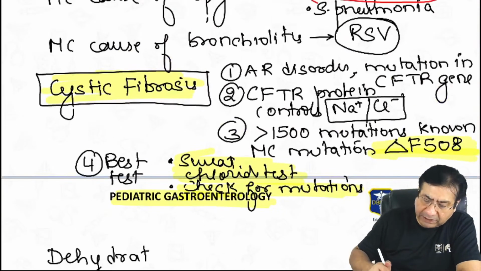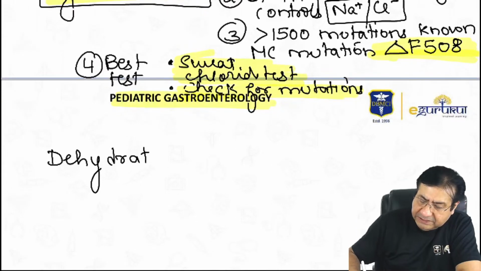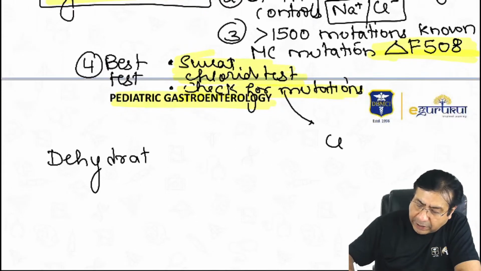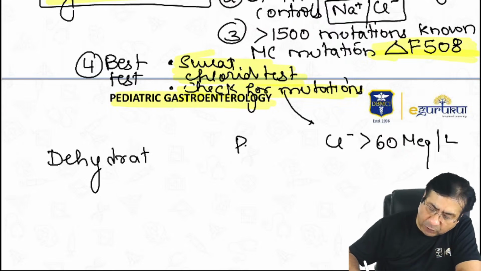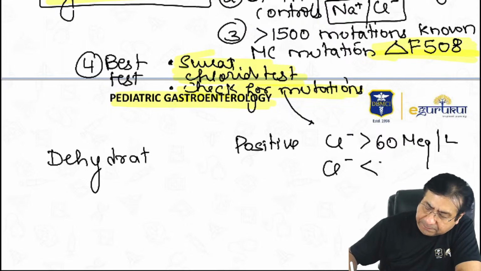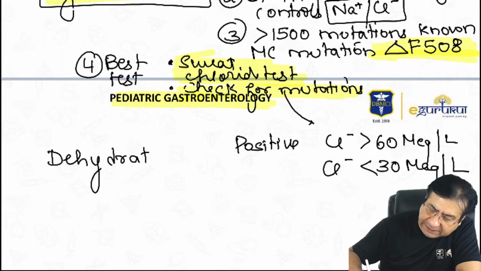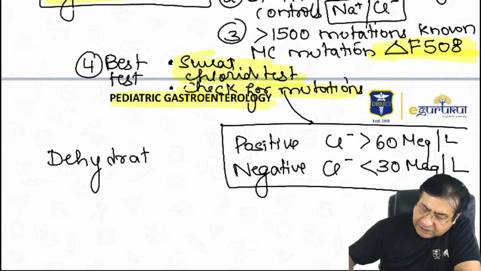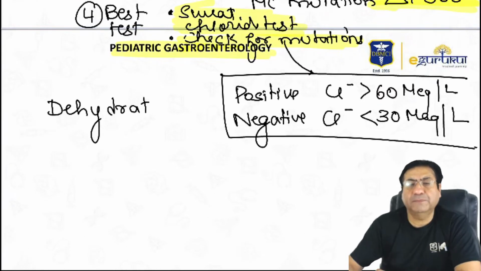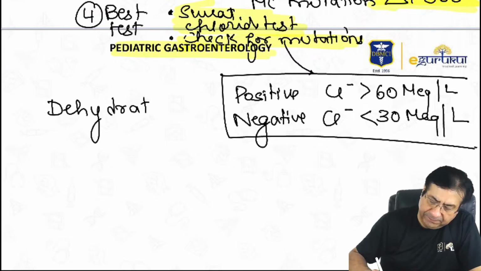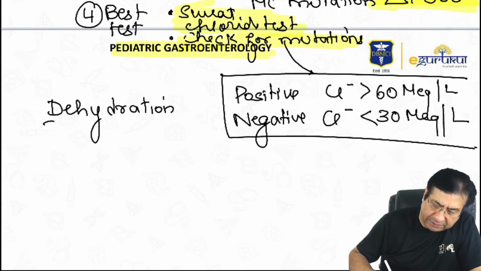So there is a question: what are the levels of chloride in the sweat which tell us about cystic fibrosis? Chloride levels more than 60 milliequivalents per liter mean a positive test, and levels less than 30 milliequivalents per liter mean a negative test. So more than 60 is a positive sweat chloride test, and less than 30 is a negative test. Coming to dehydration management in children.